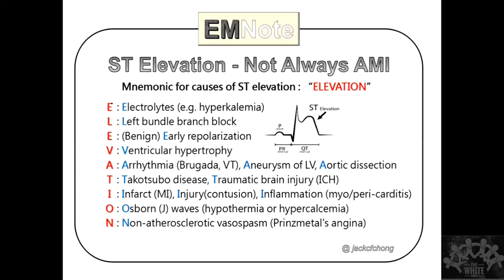So you can remember by the mnemonic ELEVATION. So electrolytes, left bundle branch block. We'll come to this, what is benign early repolarization. We have seen bundle branch block. Then whenever there is ventricular hypertrophy, you can get some amount of elevation. There are some arrhythmias like Brugada or ventricular tachycardia, and LV aneurysm that can cause this. Then whenever there is raised ICP, you can again have an ST elevation or ST depression. Whenever there is an infarct or an injury or inflammation, you can have it, like pericarditis. Whenever there is hypothermia, or whenever there is vasospasm, you can have it.